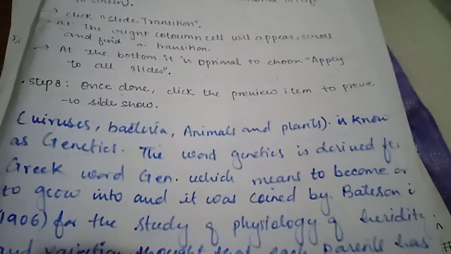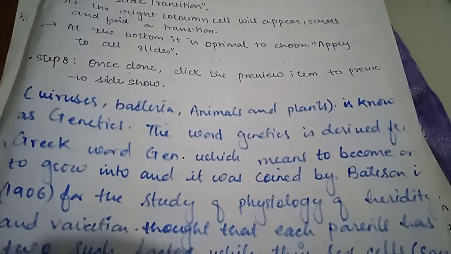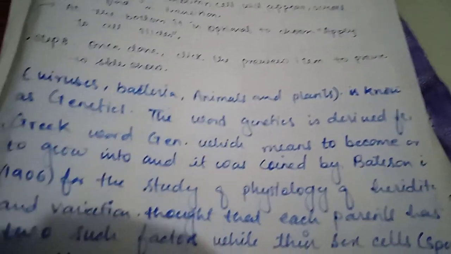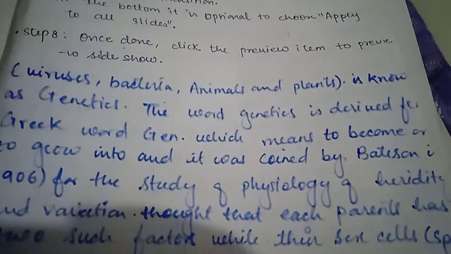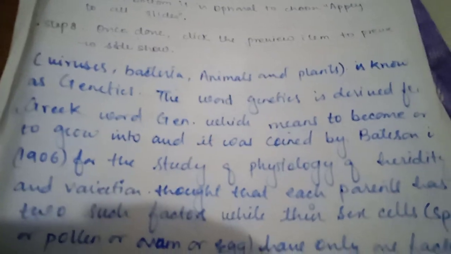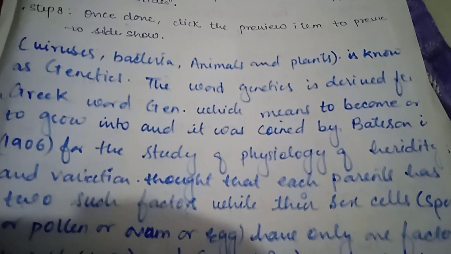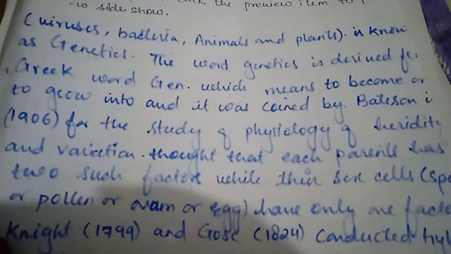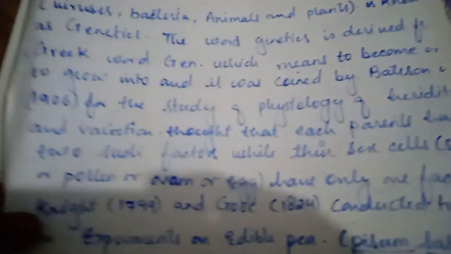Viruses, bacteria, animals and plants is known as genetics, and the word genetics is derived from the Greek word gen, which means to come, to become, to grow into, and it was coined by Bateson in 1906 for the study of the physiology of heredity and variation. Thought that each parent has two such factors, while their sex cells, sperms and pollen, and the ovum or the egg, have only one factor.